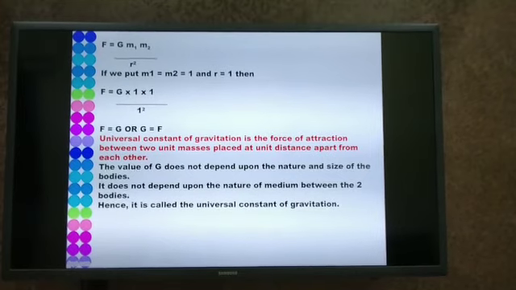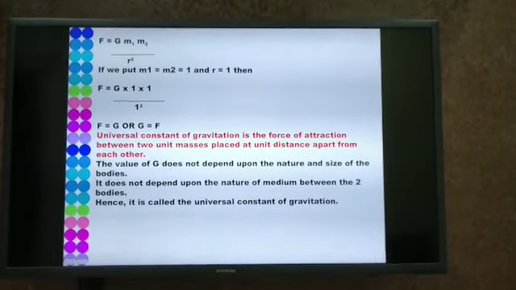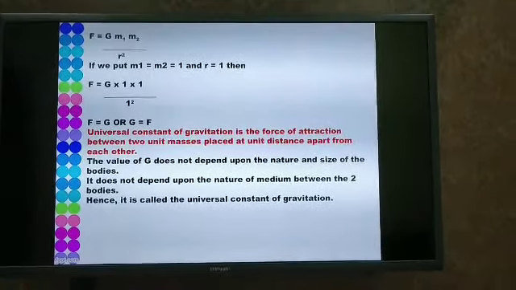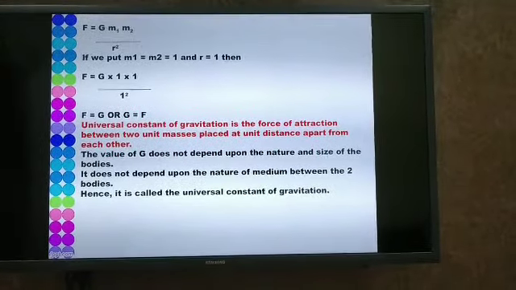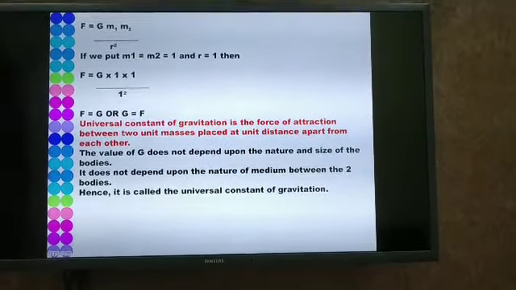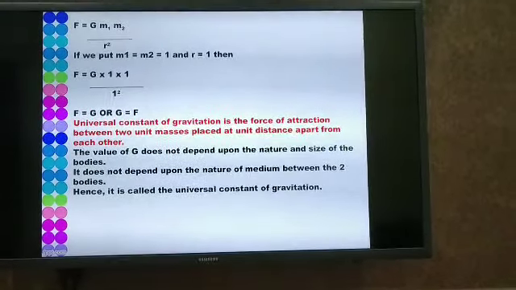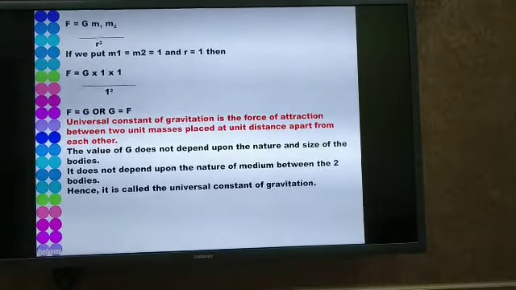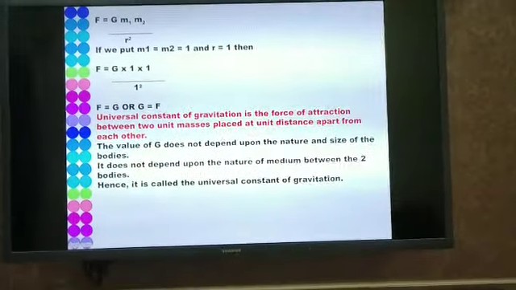This force of attraction exists between two masses. And what are the masses of these two objects? 1. And these objects are unit distance apart from each other, meaning R is equal to 1. So to sum up, universal constant of gravitation is the force of attraction between two unit masses placed at unit distance apart from each other.